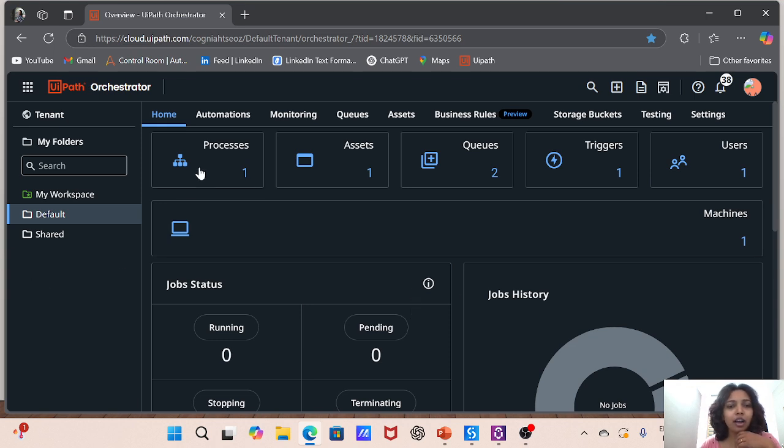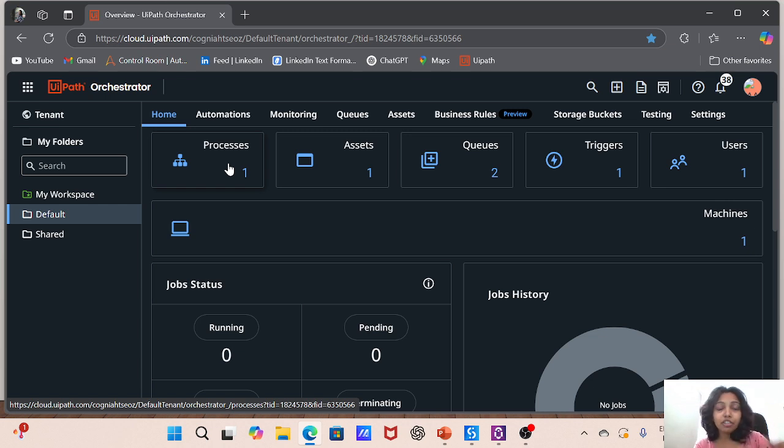So here I would have all the processes which I have automated, and they are published. When we build a process in UiPath Studio, we need to publish it so that it will reach here. Okay, when we go into details with UiPath Studio and Orchestrator, it will be clearer to you. So as I said, this is the UI of UiPath.